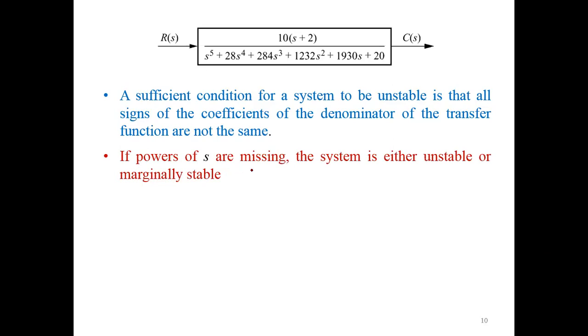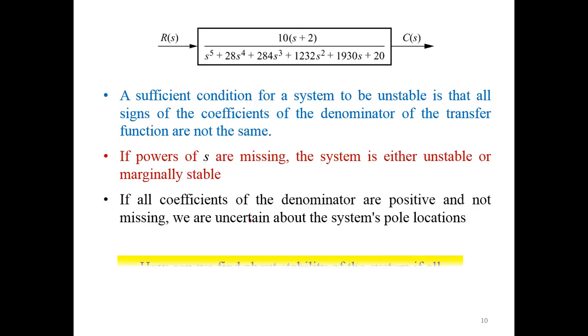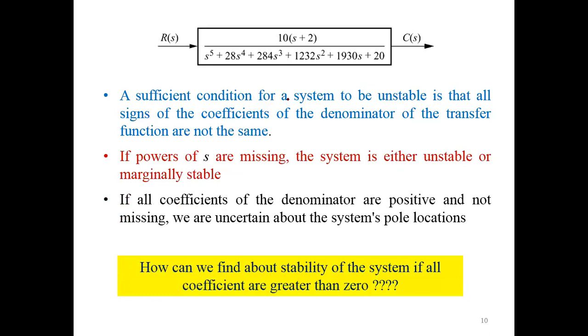If powers of s are missing, the system is either unstable or marginally stable, as we have already discussed. If all coefficients of the denominator are present and no s raised power is missing, we are uncertain about the system pole location.